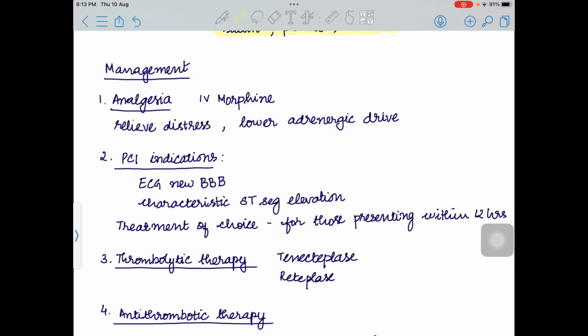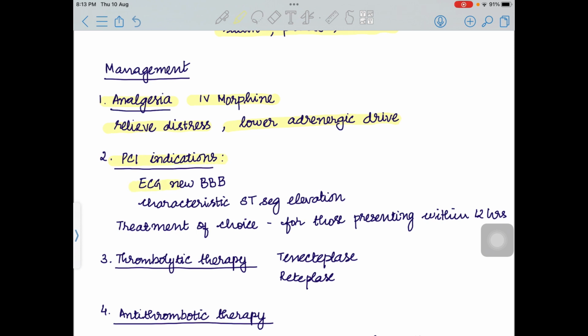First is we have to provide analgesia to the patient. The patient is having severe chest pain, so analgesia has to be provided. Injection morphine, that is an opioid, has to be given intravenously. It will relieve the distress and lower the adrenergic drive. Next is percutaneous coronary intervention. What are the indications for that?